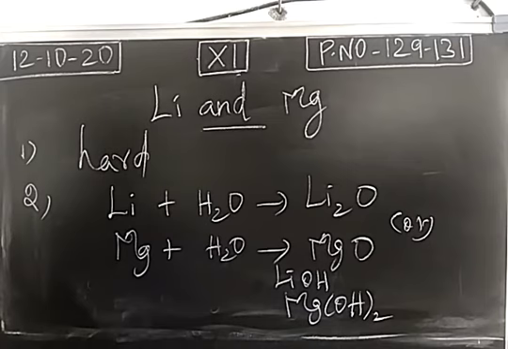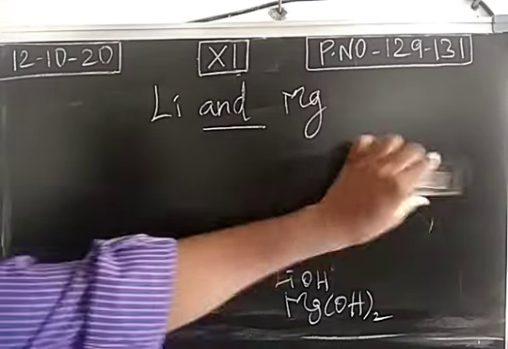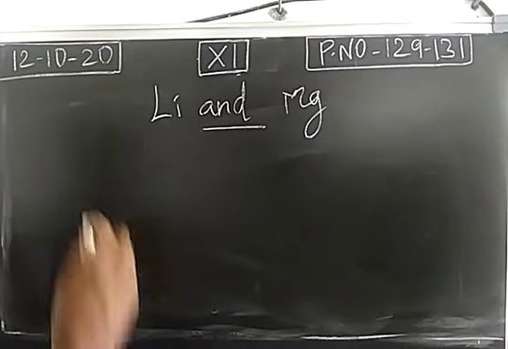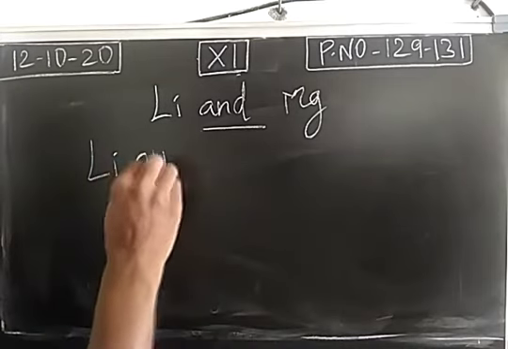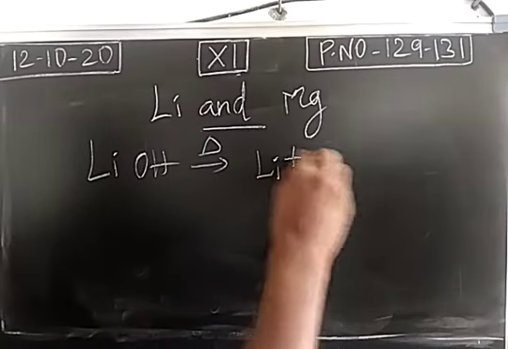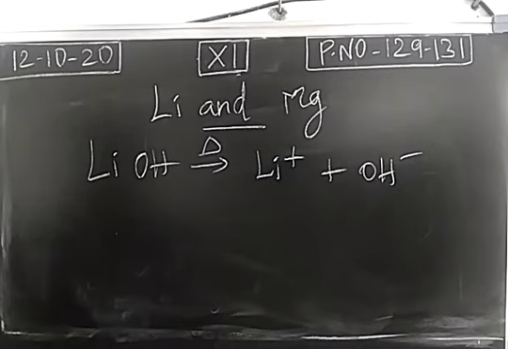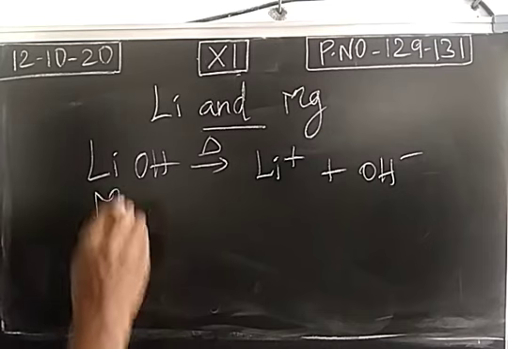What happens when the formed hydroxides are heated? When lithium hydroxide is heated, there will be a separation of cation and anion. The same way, magnesium hydroxide will be separated into magnesium 2 plus and hydroxide ion.